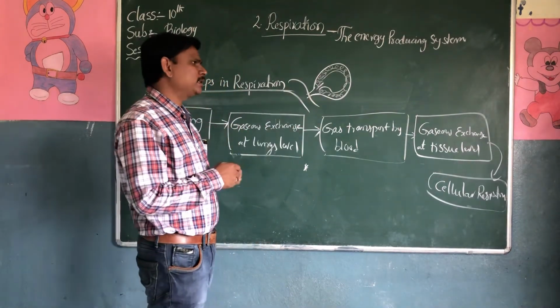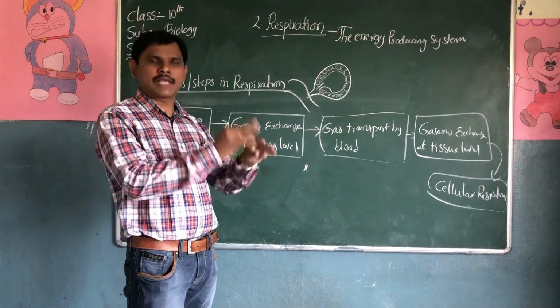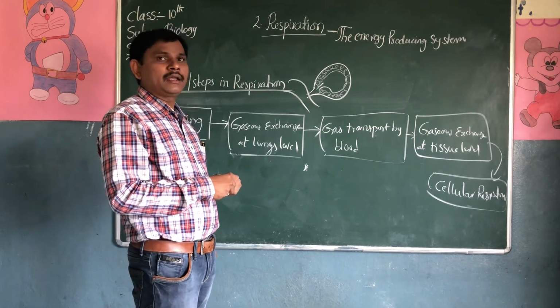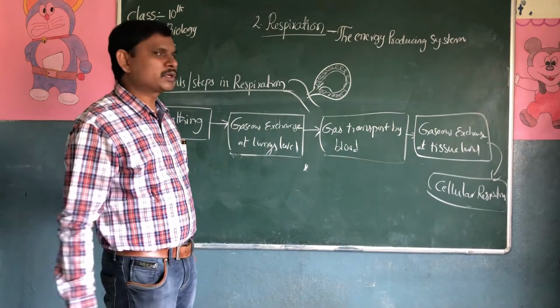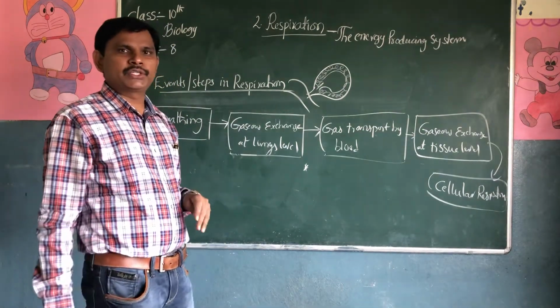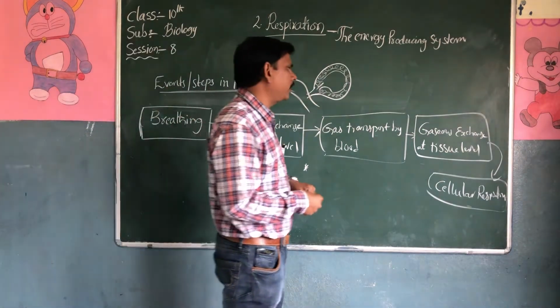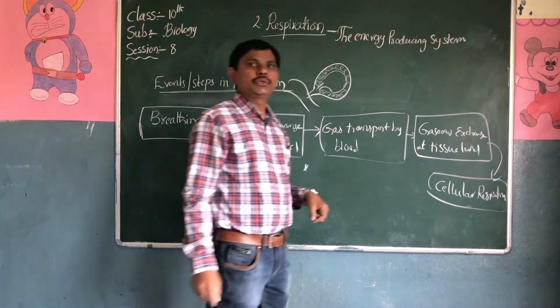Blood is responsible for carrying oxygen to the cell and carrying carbon dioxide away from the body. Blood also transports nutrition to the cell. That's why the blood plays a key role in our body.